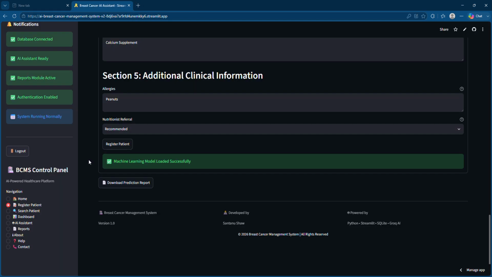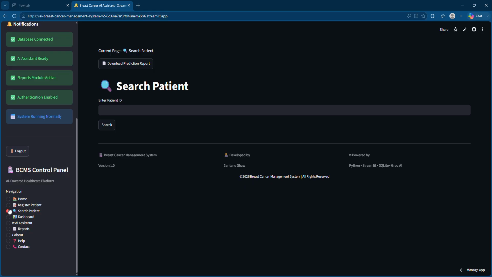Apart from this, as you know, the report is already generated. Now you will see the search patient. Once the patient is registered, there is no problem and nothing will go in vain. So you can go for search patient. Let's say someone wants to access the information of a patient. I am putting here P001, the patient ID.